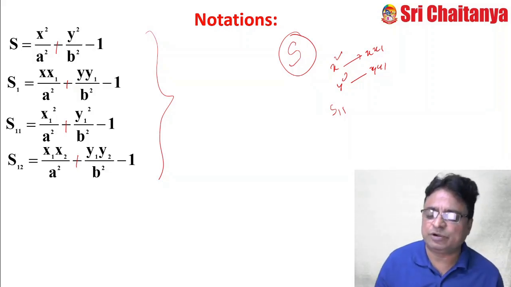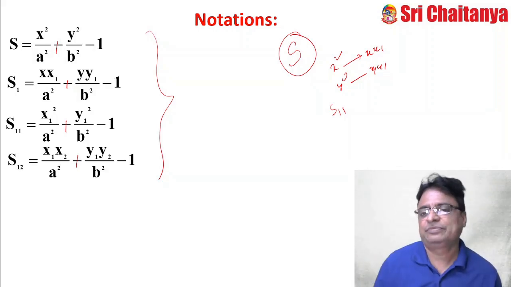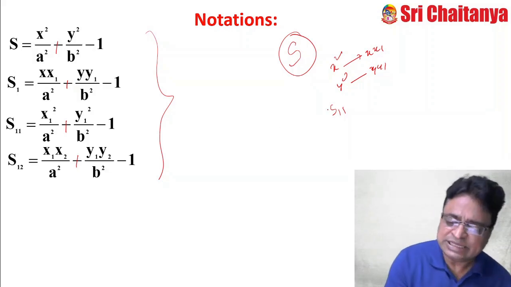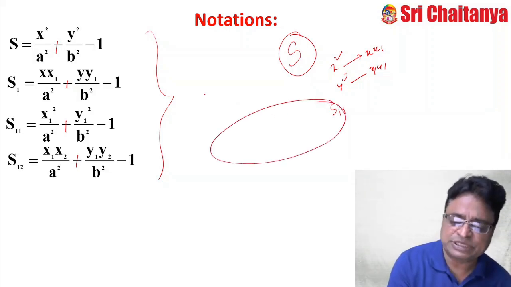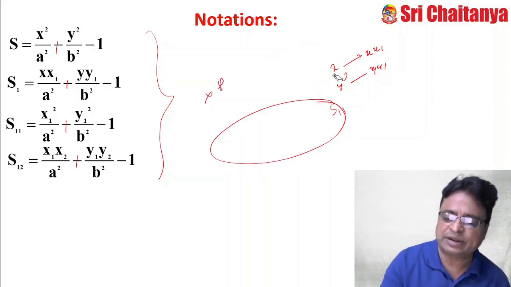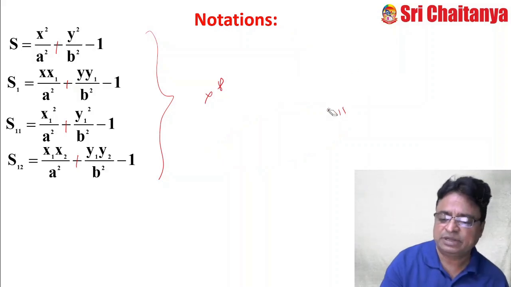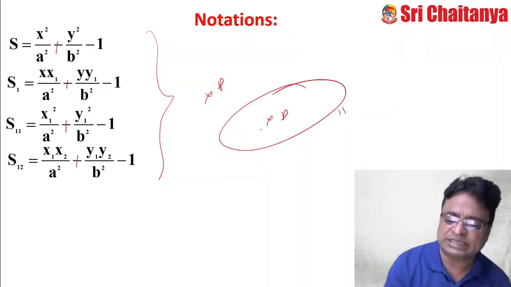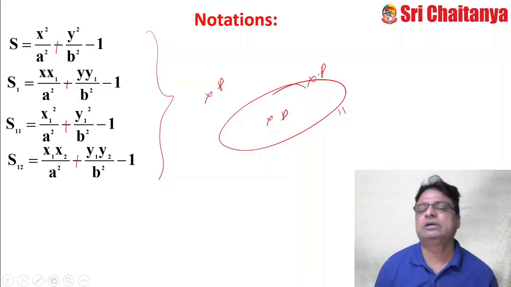S11 equal to 0 means x1 square by a square plus y1 square by b square is equal to 1. These are the fixed notations. Since the ellipse is a closed curve, suppose this is any point. With respect to the diagram, the point is outside. Or if it is here, then simply we can say that the point is inside. If it is here, we can say that the point is on the ellipse.